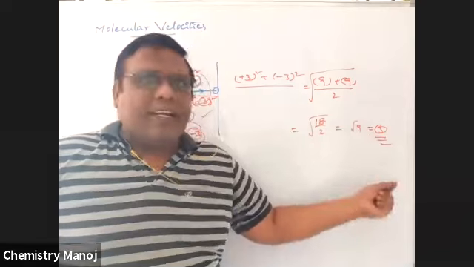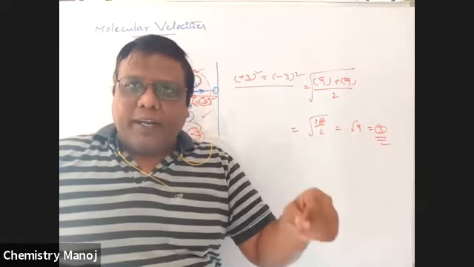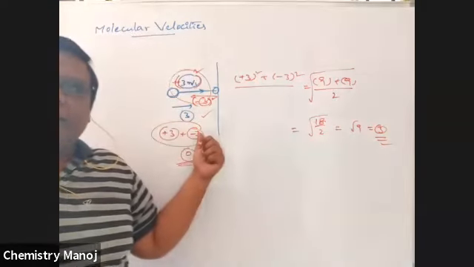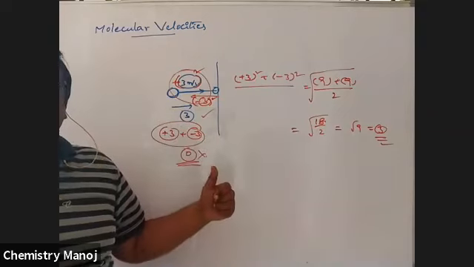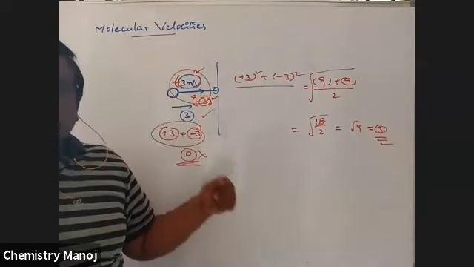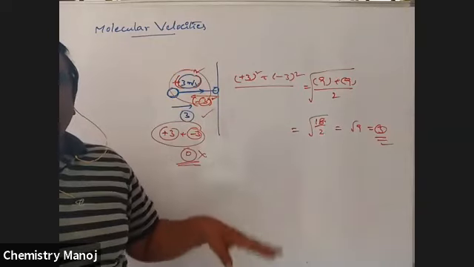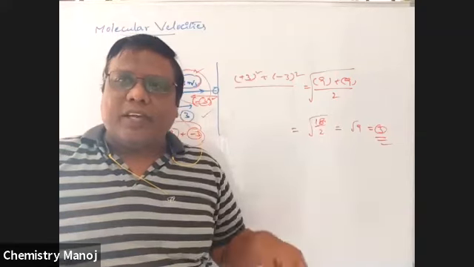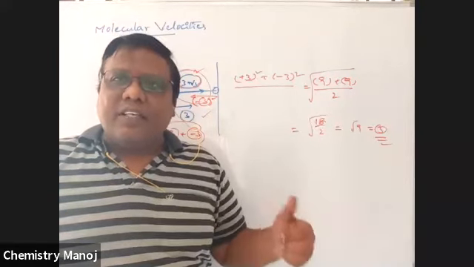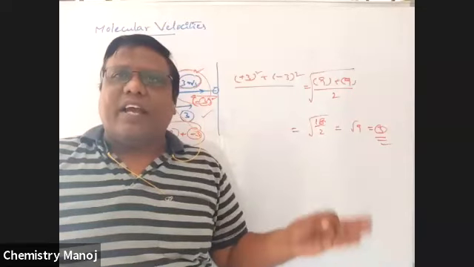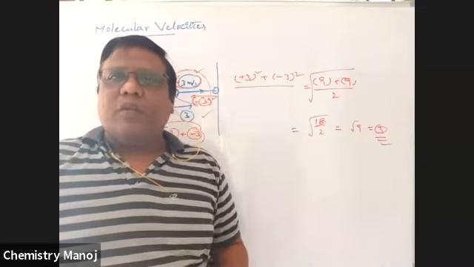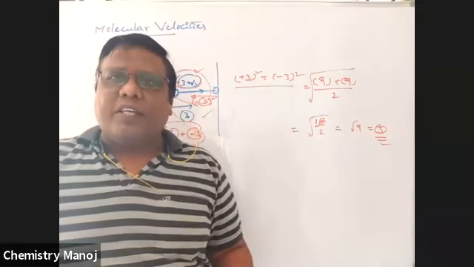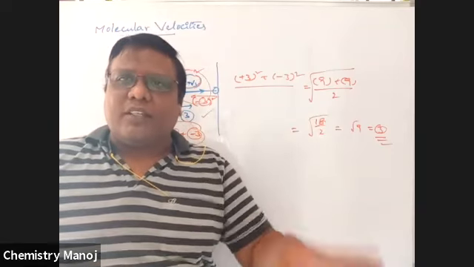So to explain the exact velocity of the gas molecule, mind it, sometimes the gas velocity may be equal to 0, just like in this case. A moving object having 0 velocity is meaningless. To explain that, RMS velocity is considered. What is RMS velocity? It is the square root of the mean of the squares of the velocities of gas molecules. What is average velocity? The average of all gas velocities is called average velocity. What is most probable velocity? The velocity possessed by the maximum number of molecules is called most probable velocity.